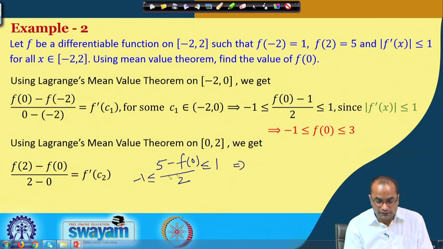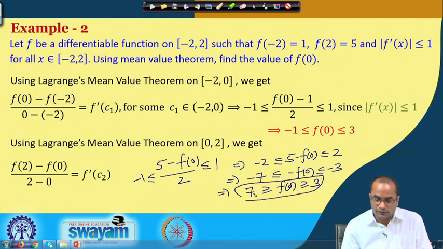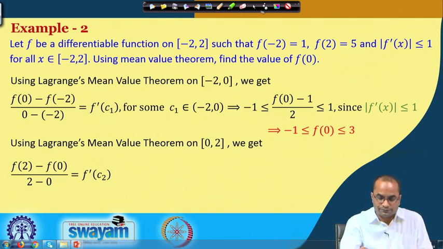So, we get minus 2 less than or equal to (5 minus f(0)) over 2, and this implies minus 7 less than or equal to minus f(0), and this will be minus 3. If you multiply by minus 1, the inequality will change. So, 3 less than or equal to f(0) less than or equal to 7. So, this inequality says that f(0) is greater than or equal to 3 and less than or equal to 7.